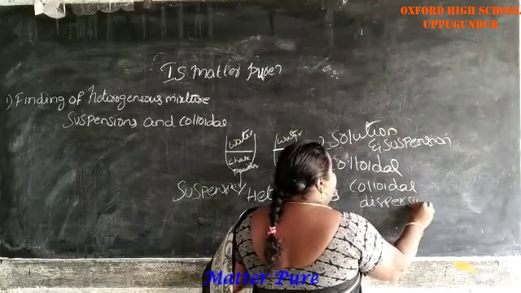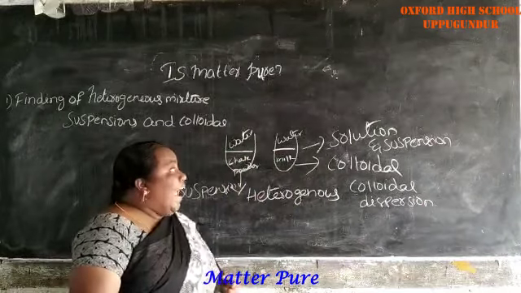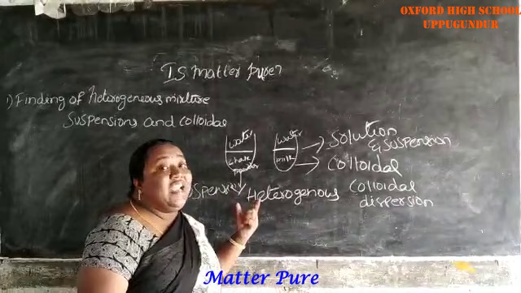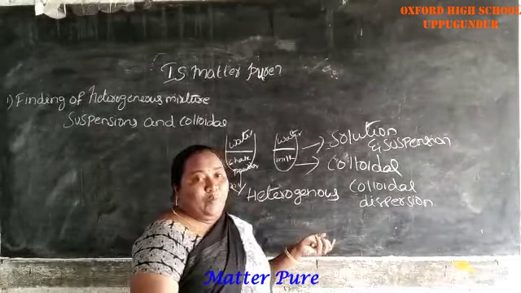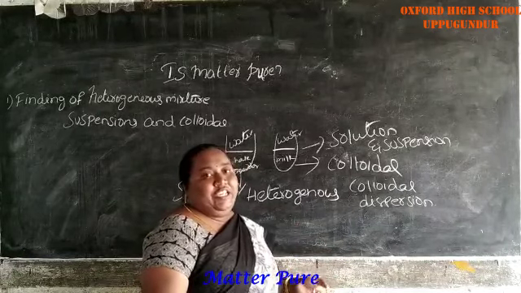So it is called a colloidal dispersion. This colloidal dispersion appears to be homogeneous, but it is actually heterogeneous.